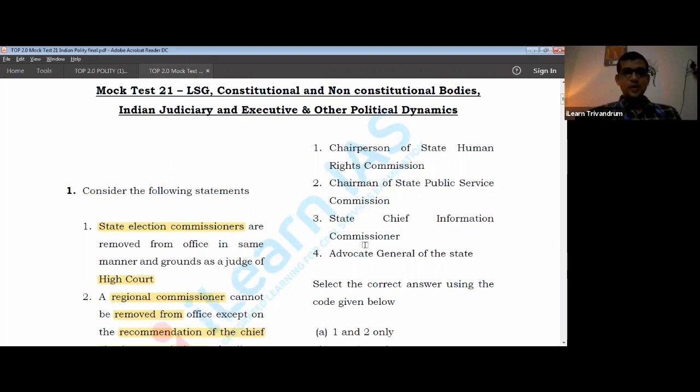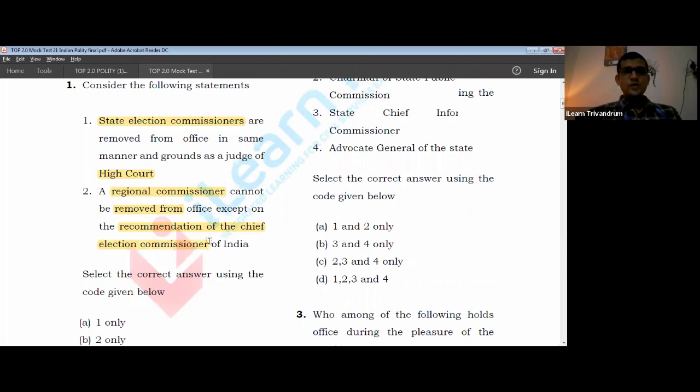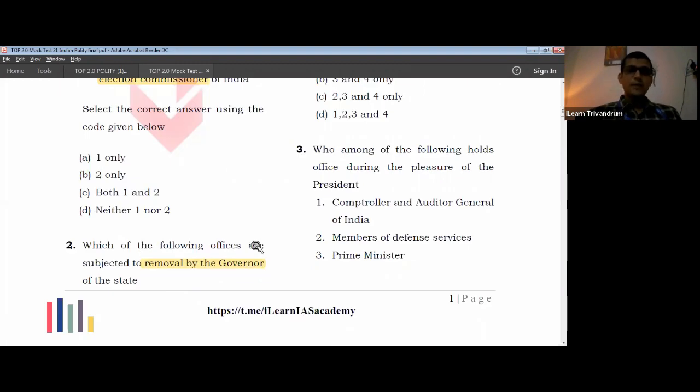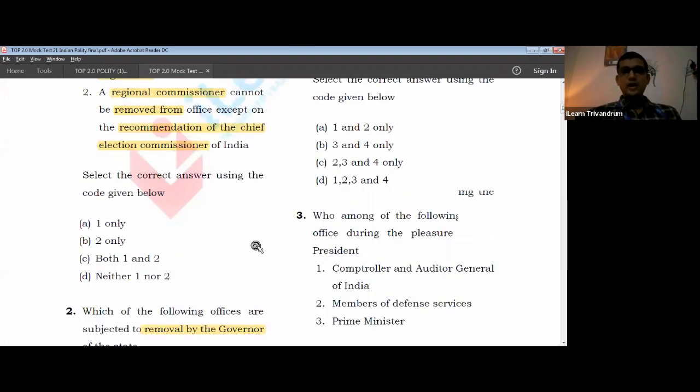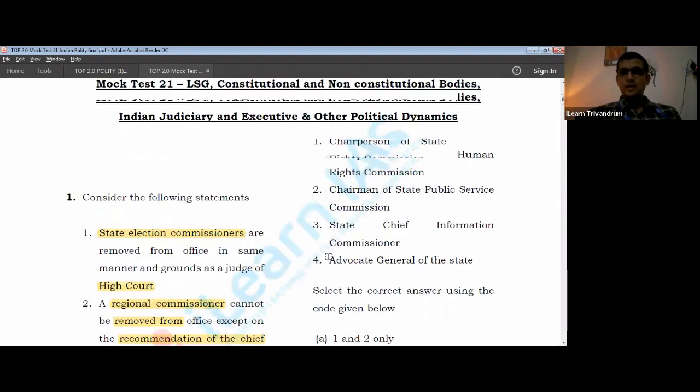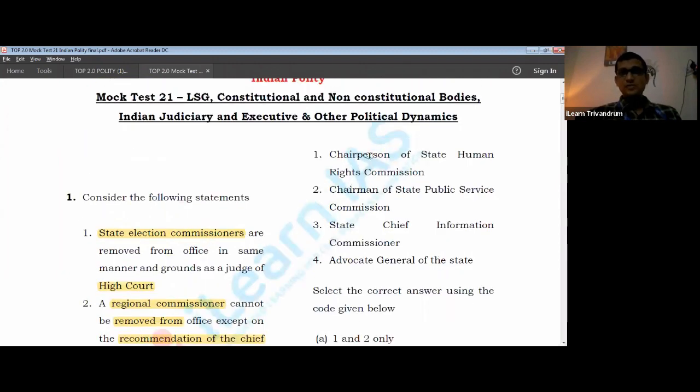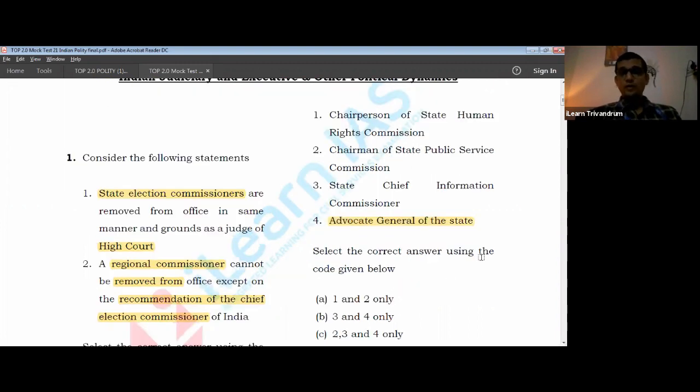Okay, so let us look into the question once again. Which of the following are subjected to removal by governor? So which of the governor can remove? If you find this is tough, because we may not always focus on all these bodies, but certain areas we should definitely be very sure. One thing I believe we can be very sure is about the Advocate General. Now, Advocate General's office, it is the governor who removes it by way of doctrine of pleasure.